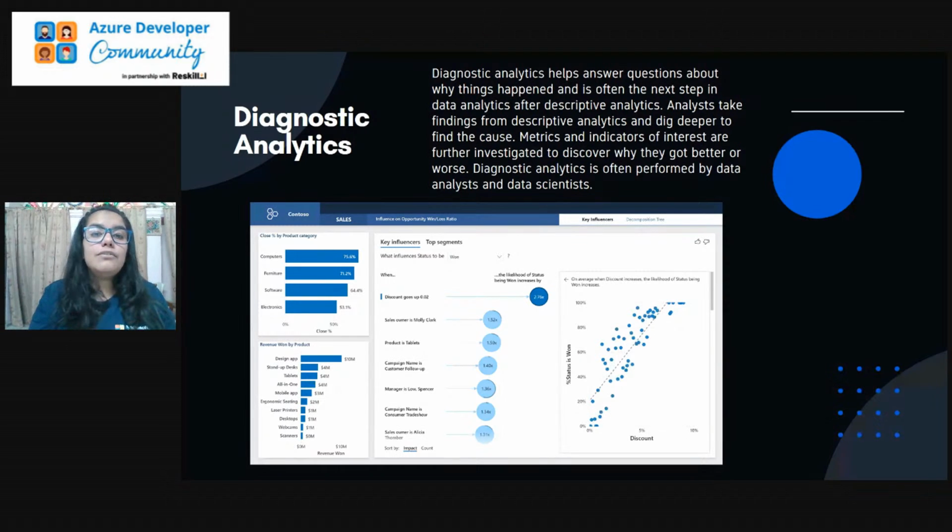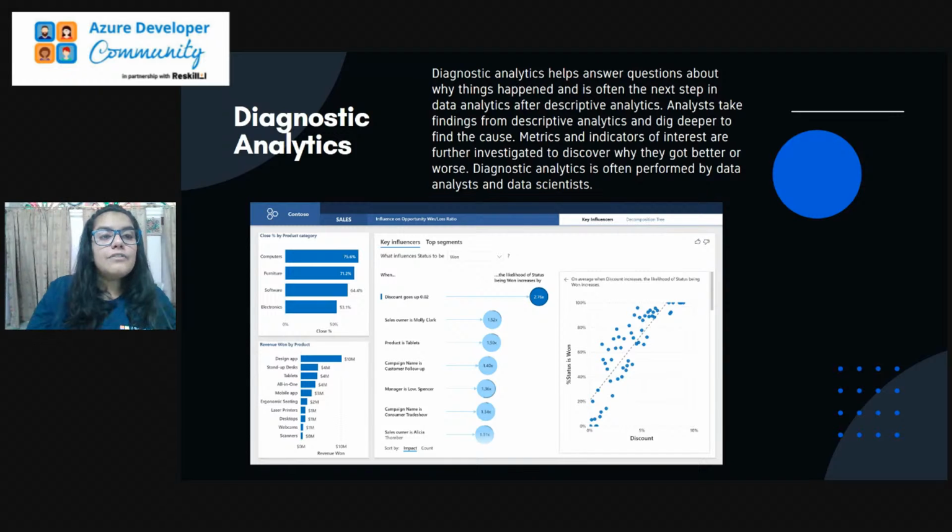We can further use that answer to optimize, so that our trends will not go down and will improve. It gives metrics and indicators of interest that are further investigated to discover the loopholes in our data. Diagnostic analytics answers this question.